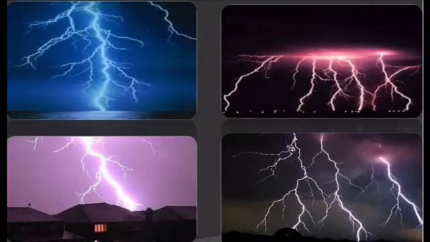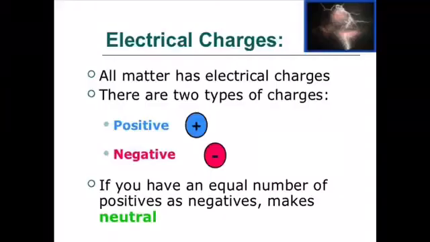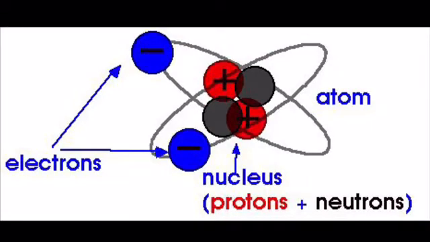Before discussing each natural phenomenon in detail, let us know what electric charges are. We know that every atom comprises subatomic particles, that are electron, proton and neutron, as you can see in the picture. All these particles share a common property, that they carry electric charges. Electrons have negative charge whereas protons have positive charge.